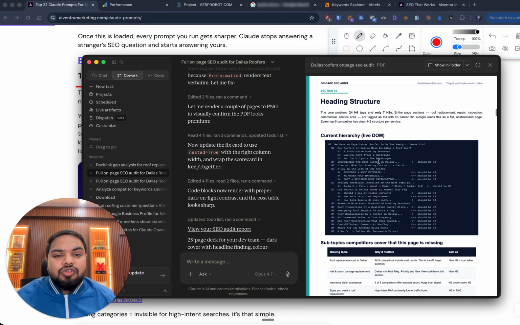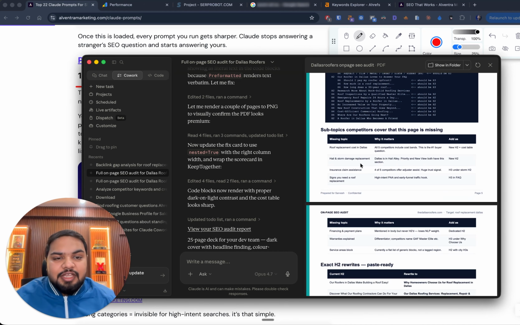Then it is also giving you your current hierarchy, which is all of the headings, H1, H2, H3 on the page. But it is showing you what topics and subtopics are missing from your page and why it matters. And all of this it was only able to do because it opened all of your competitors and looked at their pages, because otherwise it would be hallucinating data and just giving you what it feels should be on the page versus what all of your competitors have on the page.